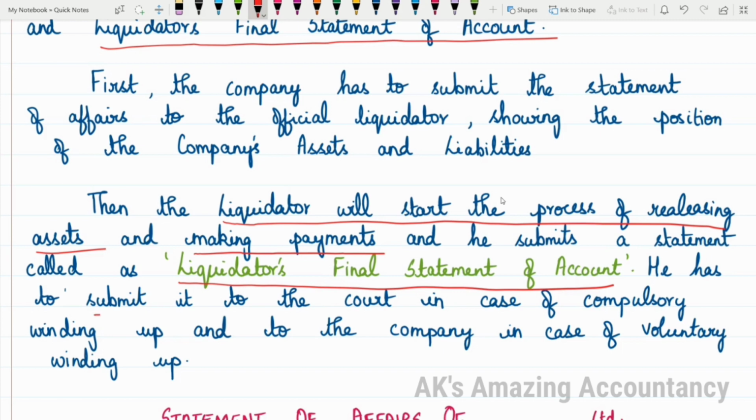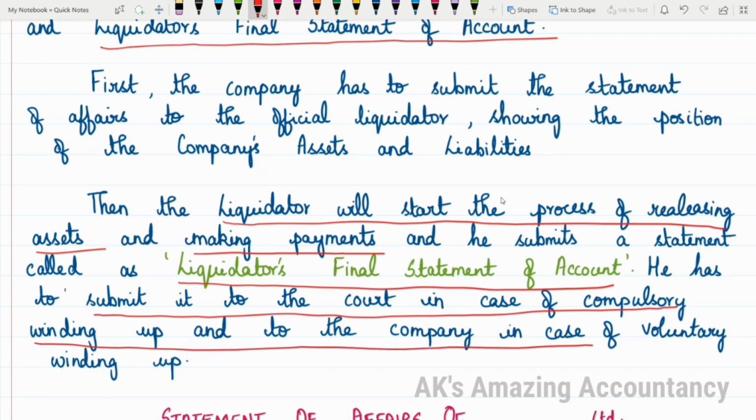And this liquidator's final statement of account will have to be submitted. To whom should it be submitted? It has to be submitted to the court in case of compulsory winding up, and it has to be submitted to the company in case of voluntary winding up.